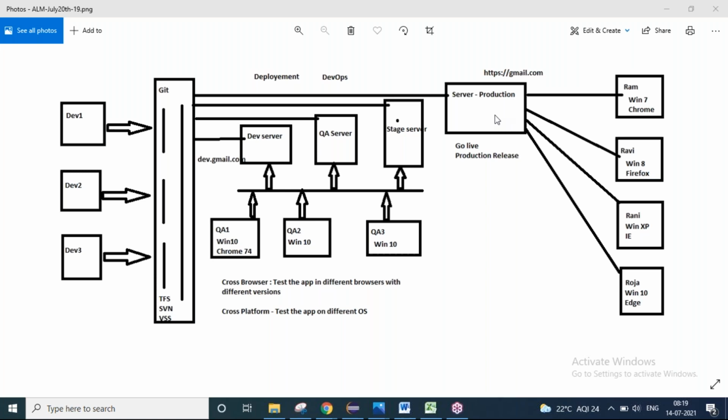If there is a car manufacturing company manufacturing a car, and they directly move the first piece of the car into the showroom without thoroughly testing it, then it will be taken by a real customer, which should not happen, right? For that reason, before they move the car into the showroom, they will test the car in their industry with some expert people. If the model is doing very good, then only the car will be kept in the showroom.